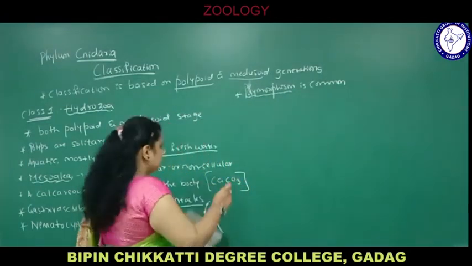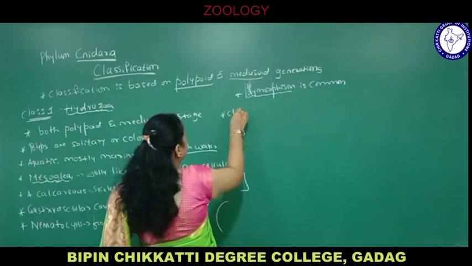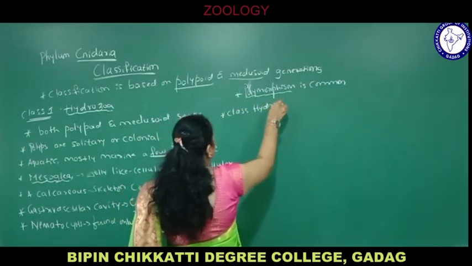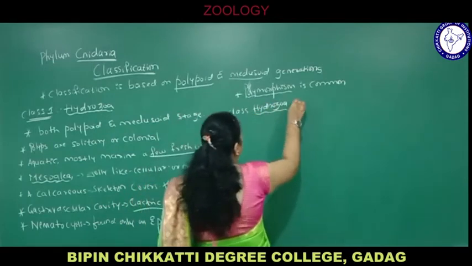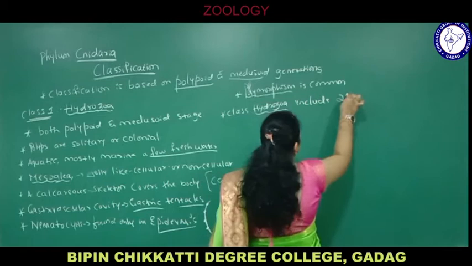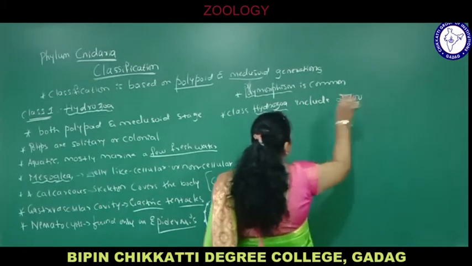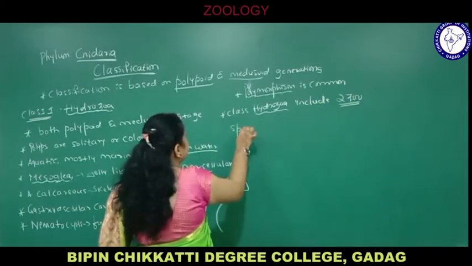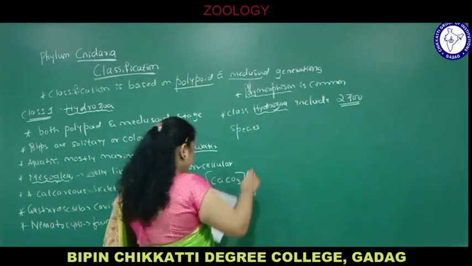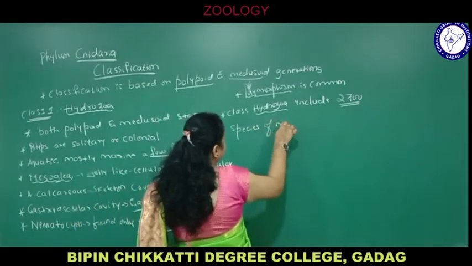Next one, class Hydrozoa includes about 2700 species of most primitive cnidarians.